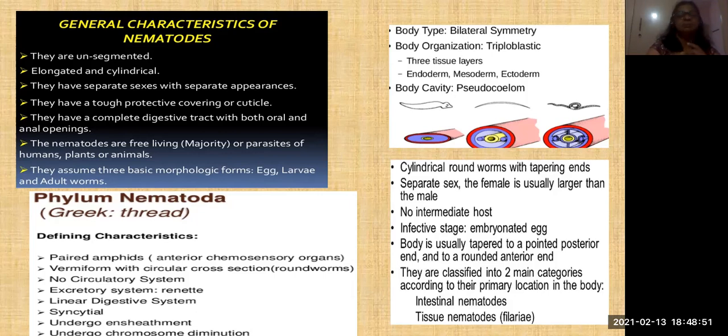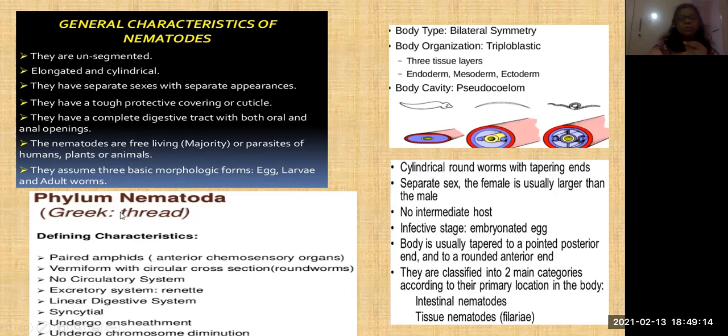And they are free living. Some are parasites in humans, plants, and even animals. And they have three basic morphological forms: egg stage, larval stage, and adult stage. So three forms are there in the life cycle.